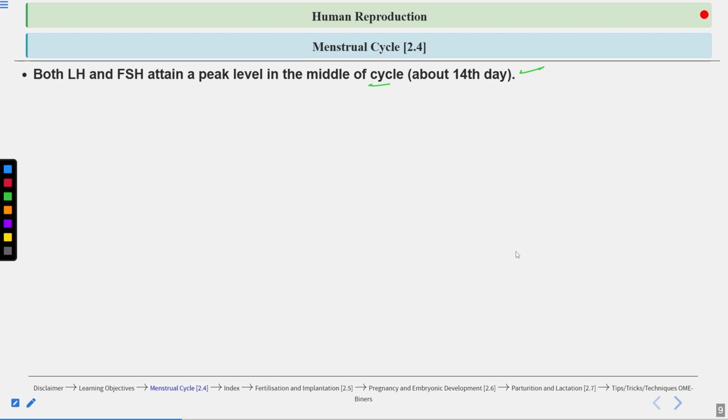When the estrogen concentration increases beyond the threshold value, it triggers the release of LH and FSH from the anterior pituitary. So as the estrogen is increasing, the concentration of these two hormones, LH and FSH, also increases, and their concentration is maximum just before the mid of the menstrual cycle, or at the mid of the menstrual cycle.